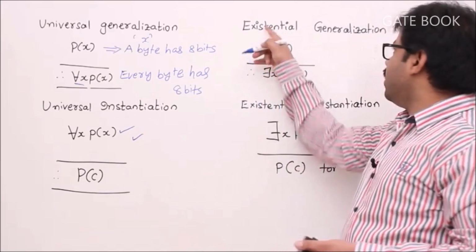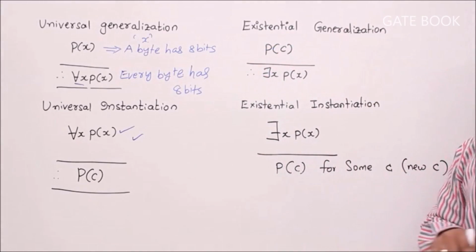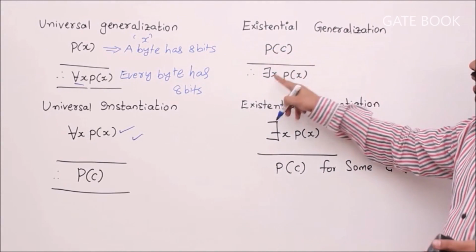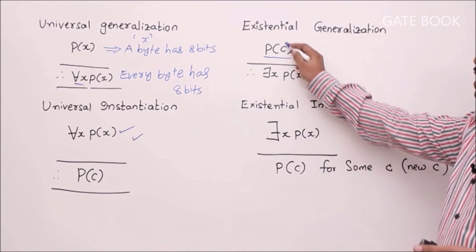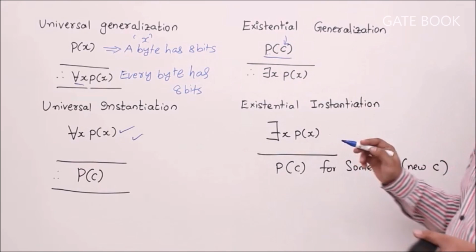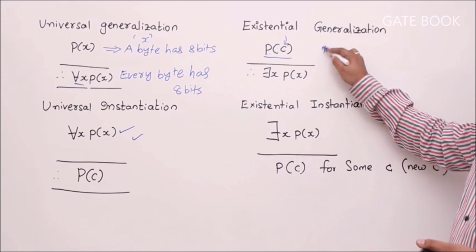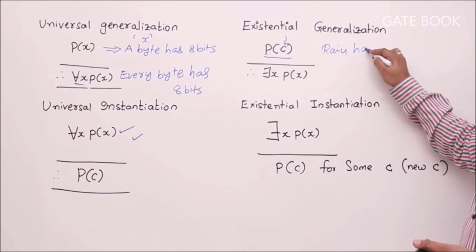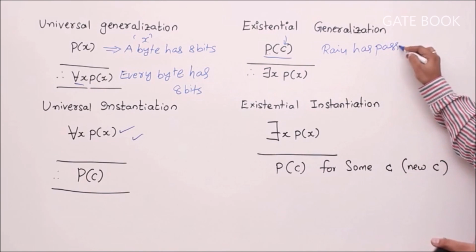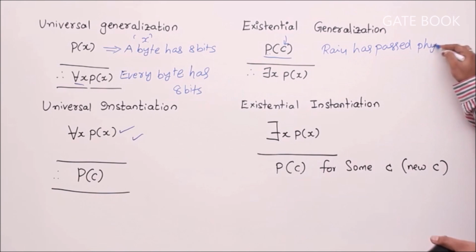Now we'll see the third one, existential generalization. P of C, then there exists x P of x. That means for some C, if some formula P is true, let's say C is Raju, a constant. Raju has passed physics exam.